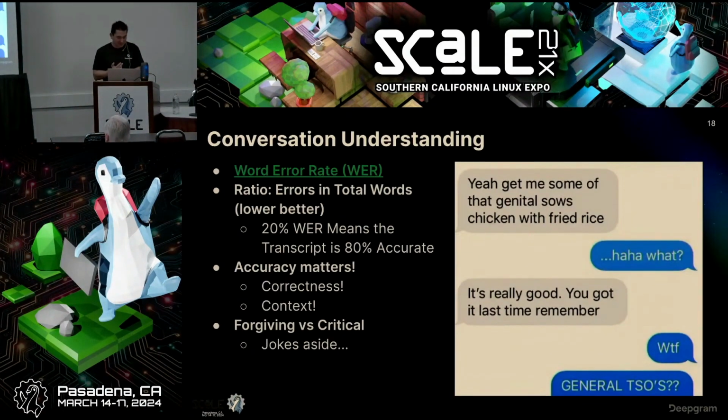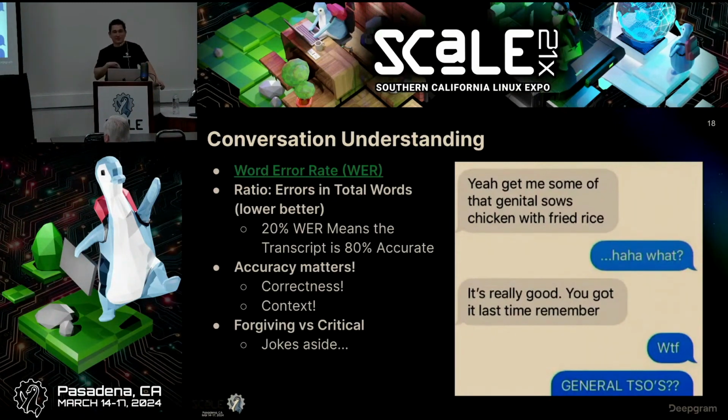I kind of threw this on here because I think everyone's had this problem on their phone before, right? You want to do the texting feature and you don't want to type it out, and you say something, right? We've all had this problem, and then you're like, oh my gosh, what the heck, right? But in this case, no one cares. No one's getting hurt. You feel stupid, obviously, but it's no big deal, right? You type it out and you say, oh no, I meant this, right?